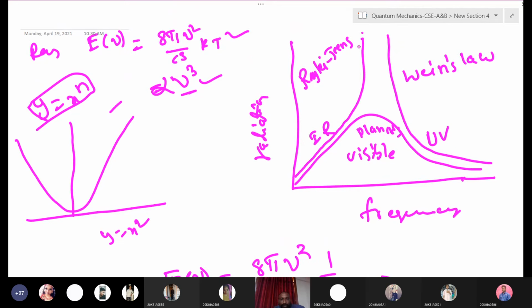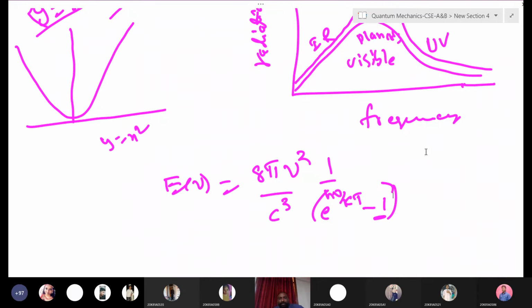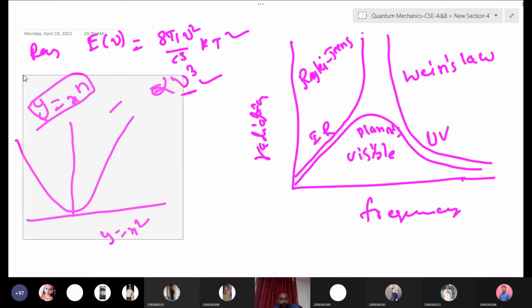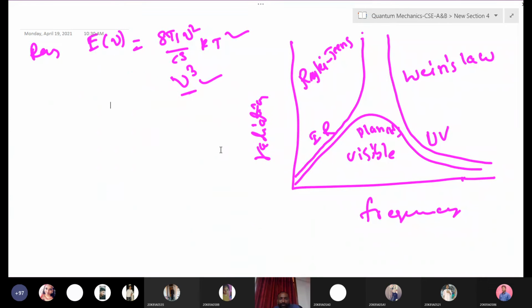Because of this minus 1 it does not extend to infinity, but Rayleigh's law and Wien's law extend to infinity. What does that mean? On the x-axis you have frequency, right? And on the y-axis you have the radiation from the black body. One thing I want to ask you: from this graph, what do you observe? On the x-axis we have taken frequency, and on the y-axis the radiation density or emitted radiation from the black body.